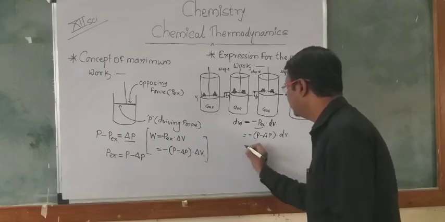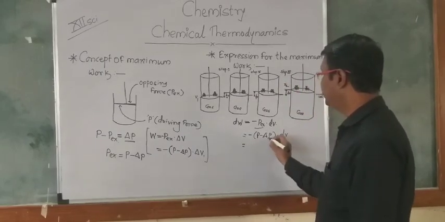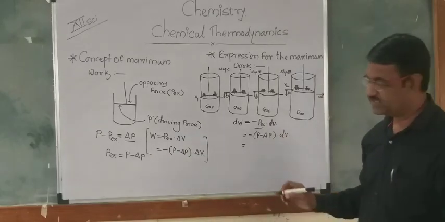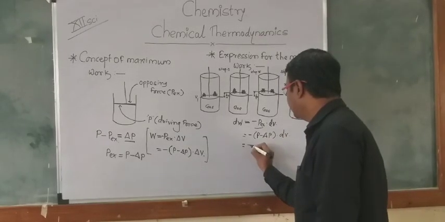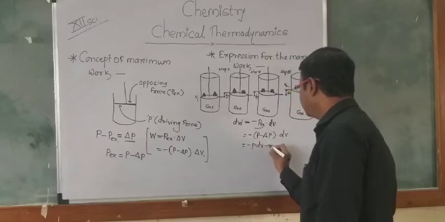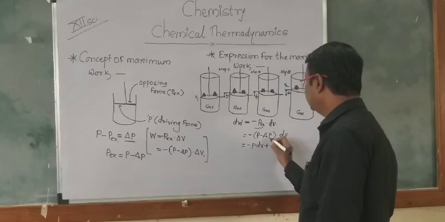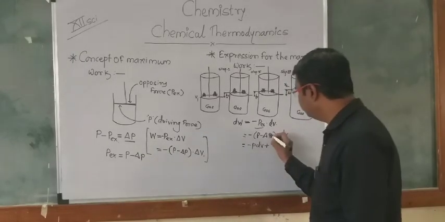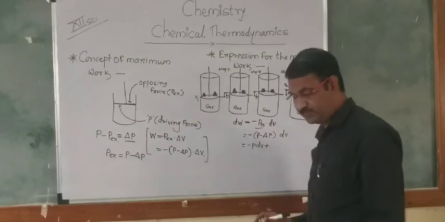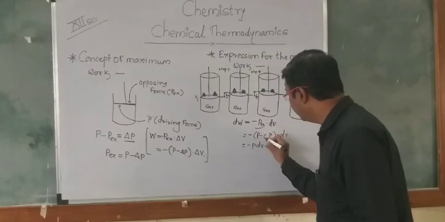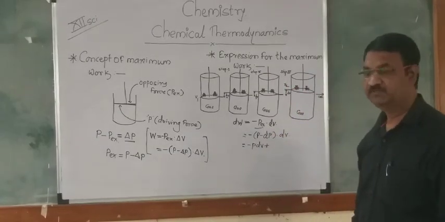When we solve the equation and multiply by dV, it gives rise to minus P dV plus delta P. We cannot write delta P, we write dP because it is small.